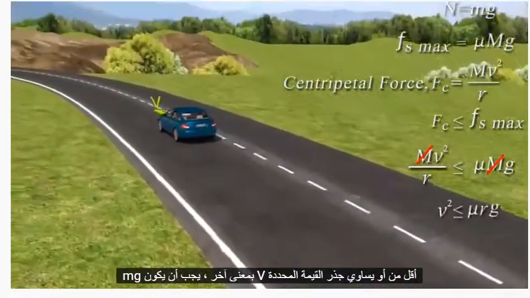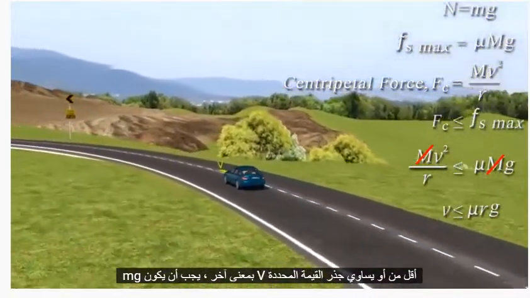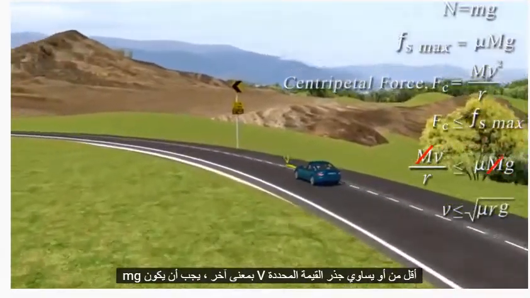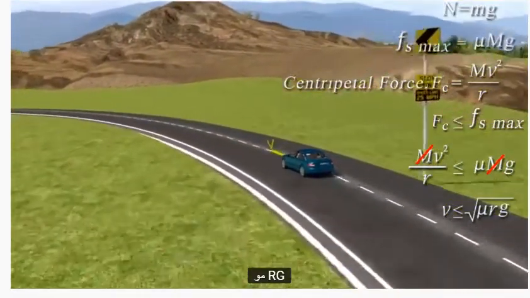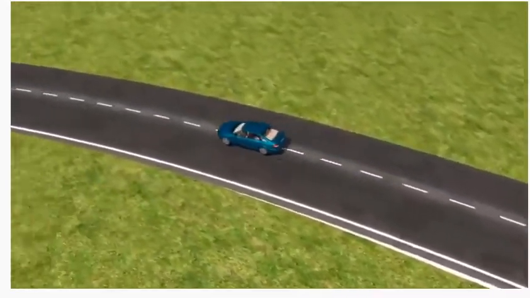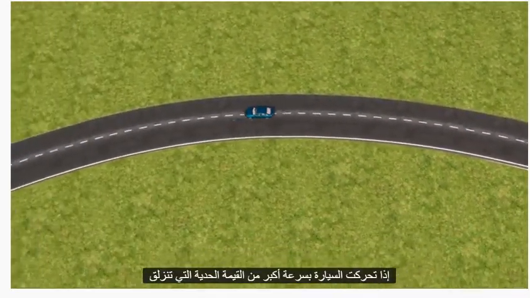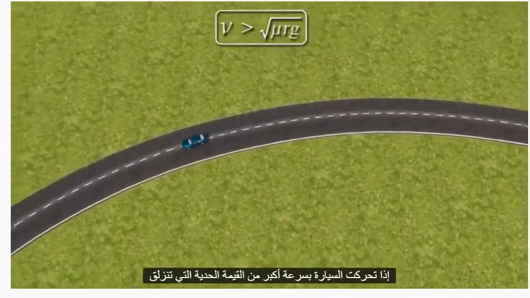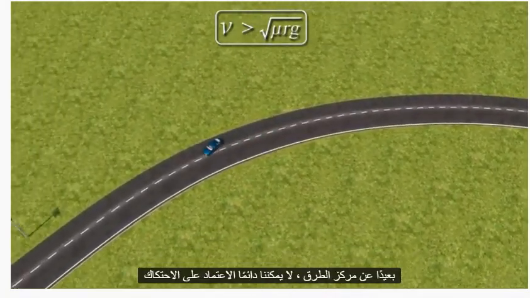In other words, v should be less than or equal to the limiting value root over mu rg. If the car moves with a velocity greater than the limiting value, it skids away from the center.